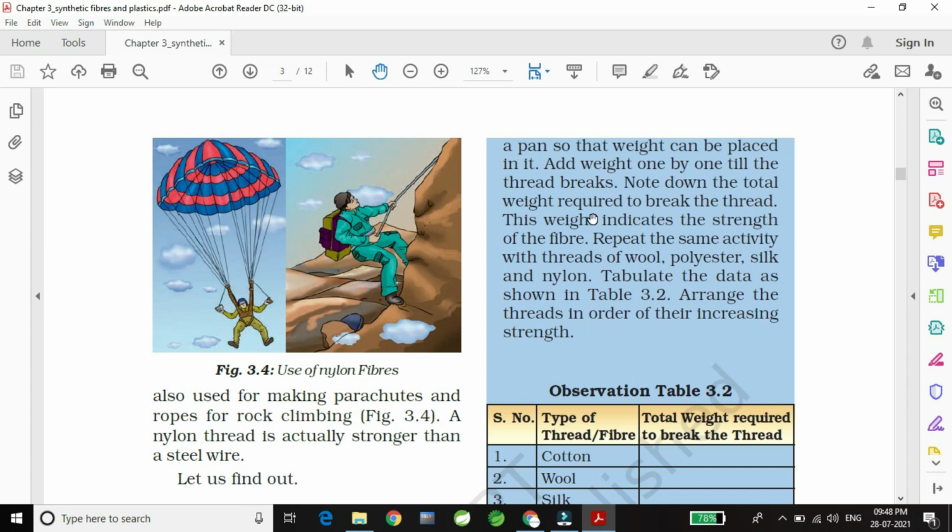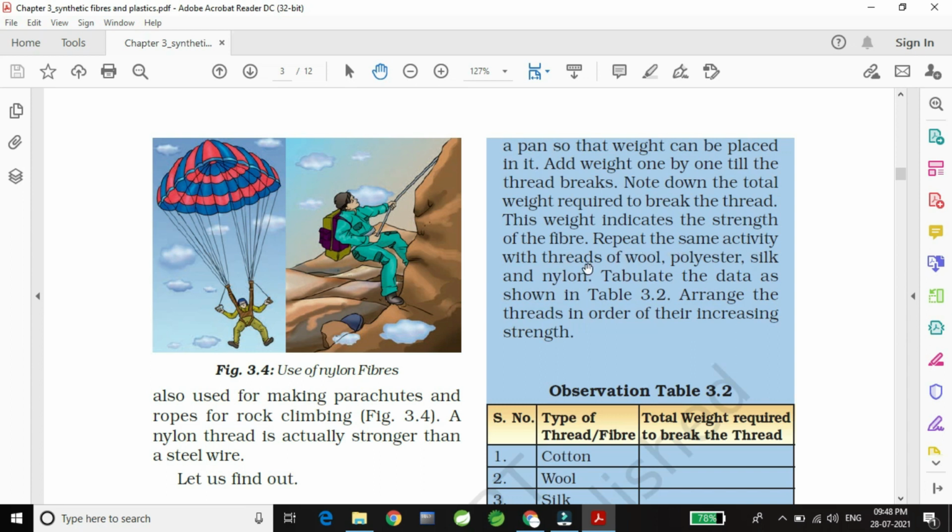Note down the total weight required to break the thread. Suppose 3 kg or 5 kg is required to break the cotton thread. This weight indicates the strength of the fiber. That means cotton fiber can withstand 3 kg.